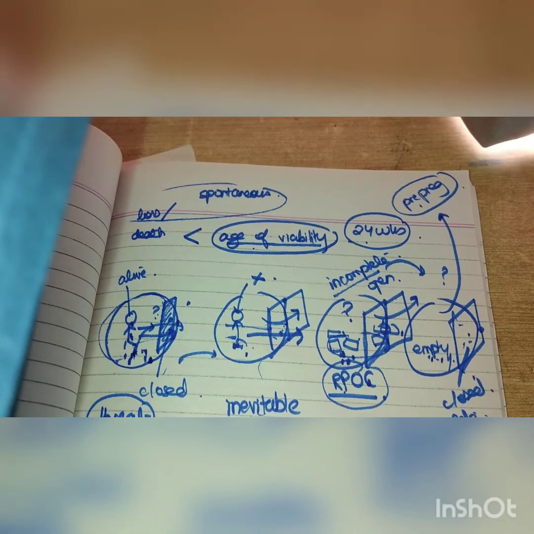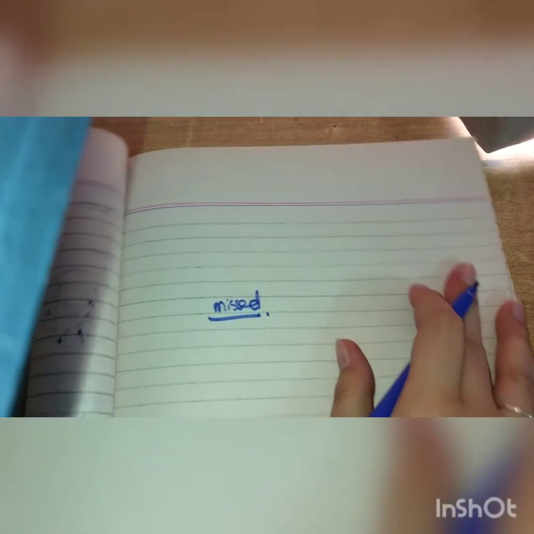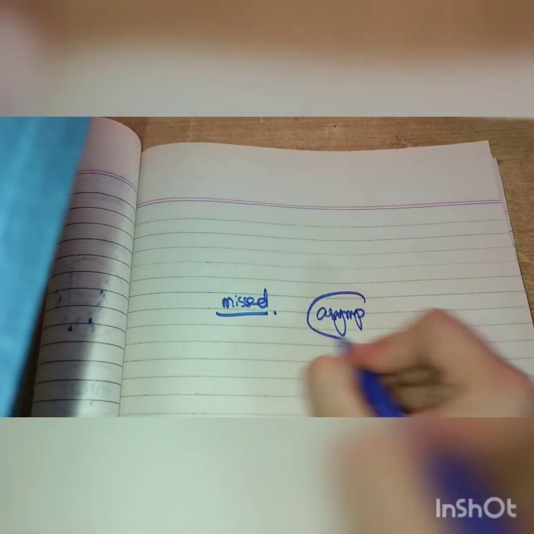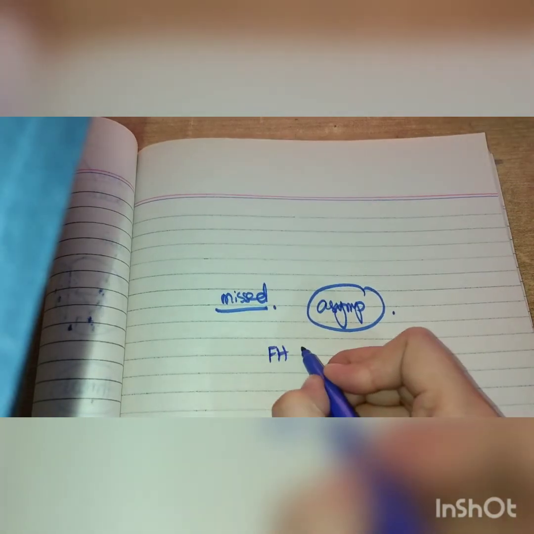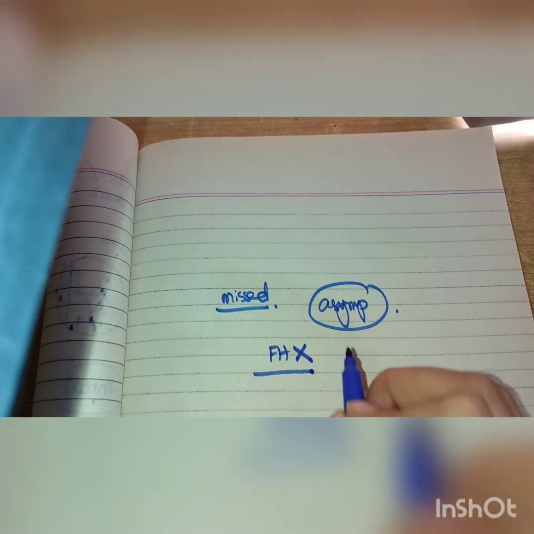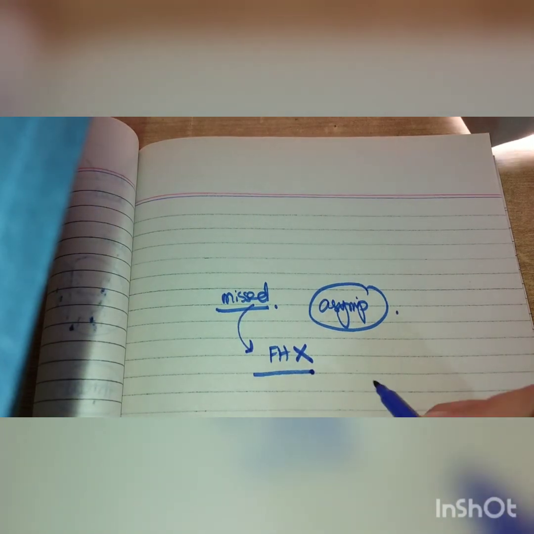So there's one other condition, in which there's a missed miscarriage. So what is a missed miscarriage? In a missed miscarriage, missed means that the mother was not able to identify that something had occurred. It was asymptomatic, which means that no vaginal bleeding, nothing has occurred. Why is it so? Because the baby is inside and fetal death has occurred, so no fetal heart. Okay, but the os can be closed or empty, nothing has happened yet. So miscarriage has occurred, but no symptoms have occurred, they are yet to occur. But the fetus over here, the fetus